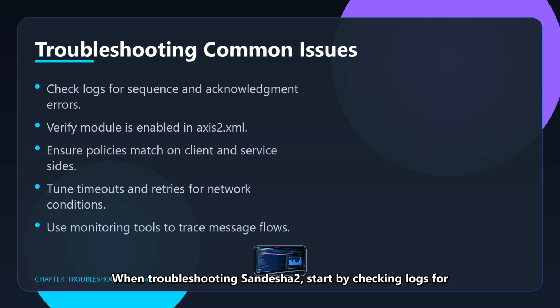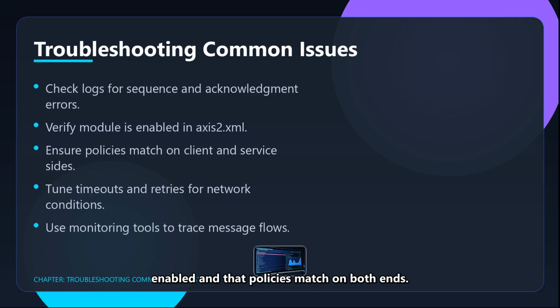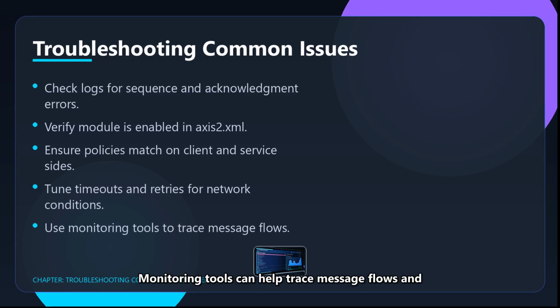When troubleshooting Sandesha2, start by checking logs for sequence or acknowledgement errors. Ensure the module is enabled and that policies match on both ends. Adjust timeouts and retries based on your network. Monitoring tools can help trace message flows and identify bottlenecks.